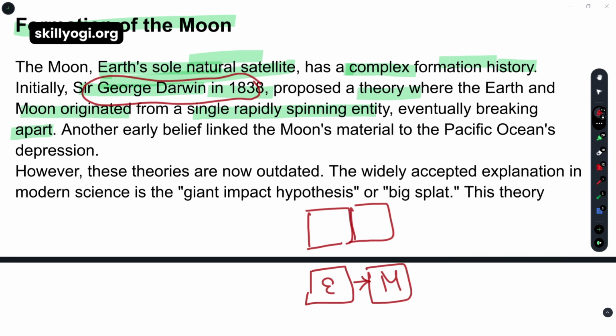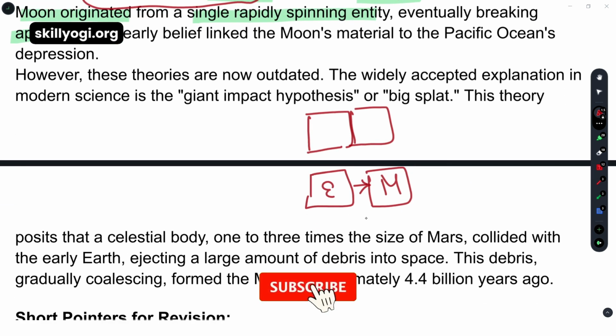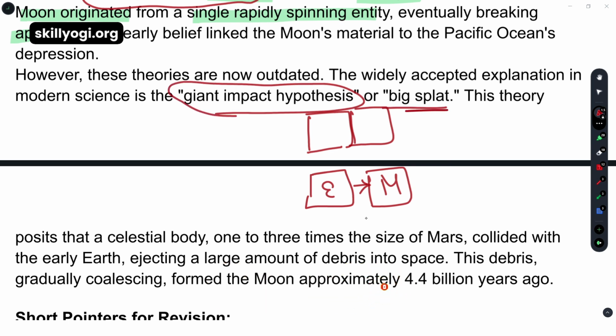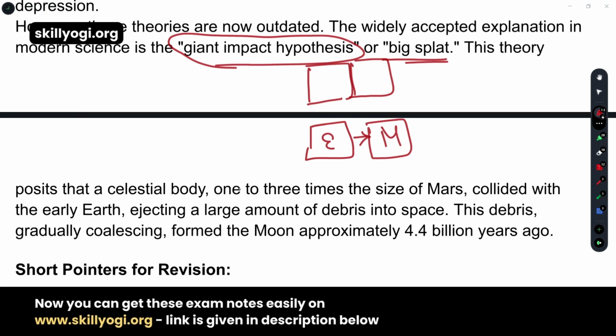However, this theory is now outdated, and the widely accepted explanation in modern science is the giant impact hypothesis. The name all of you need to remember: giant impact hypothesis, or the Big Splat. What does the theory state?